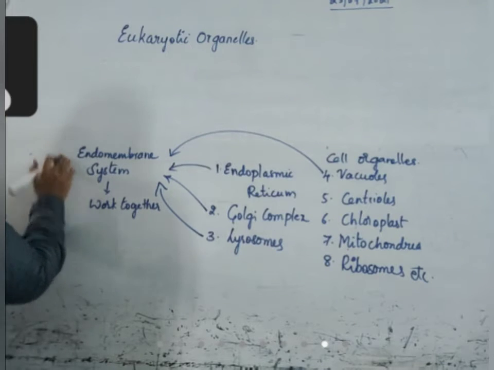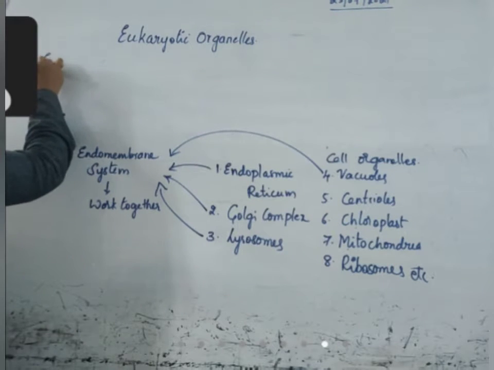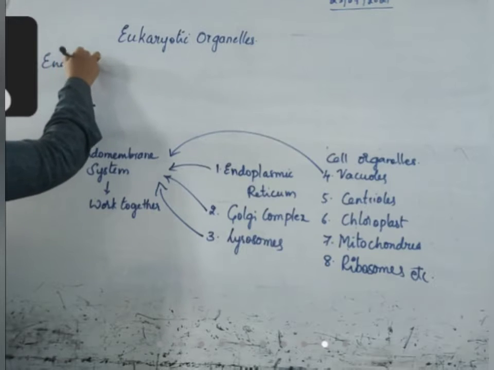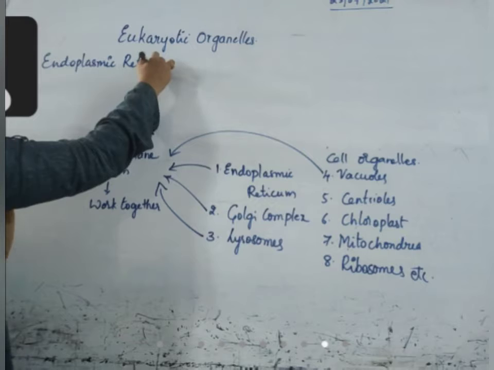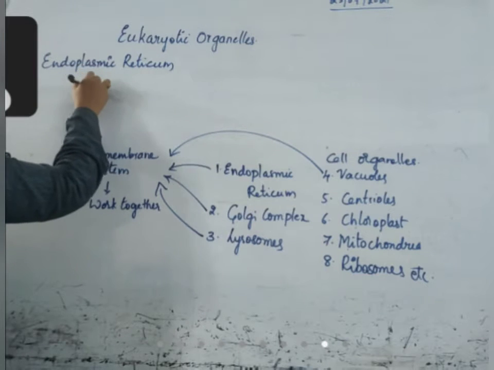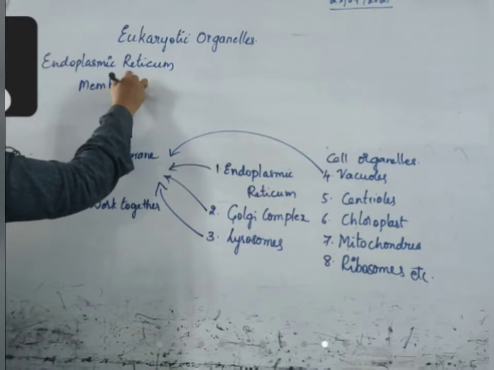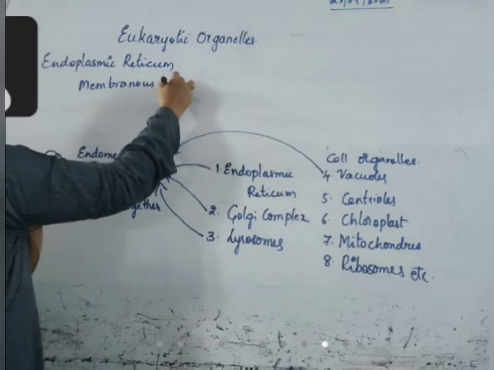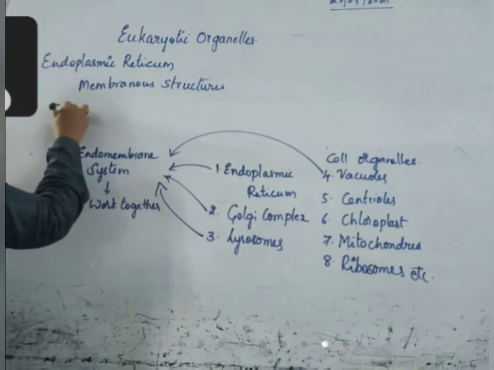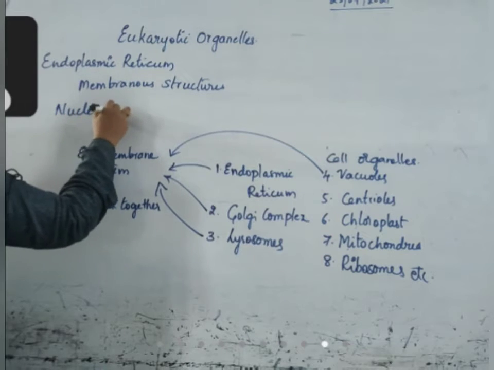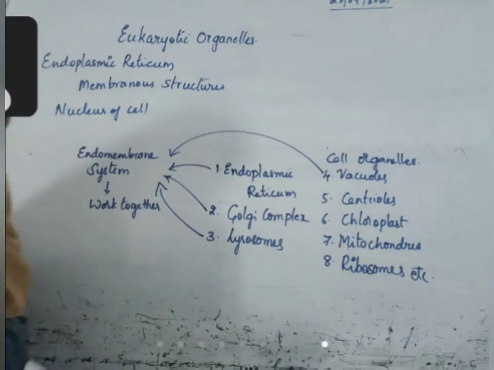Okay, we'll discuss endoplasmic reticulum. Endoplasmic reticulum is made of membranous structures that extend from the nucleus of the cell. How? I'll show you.